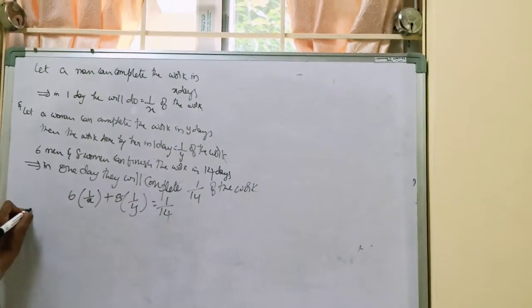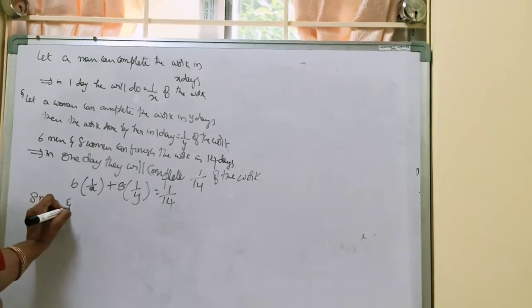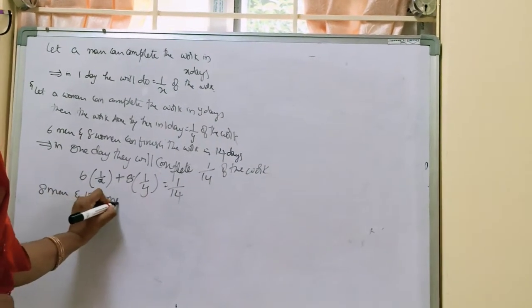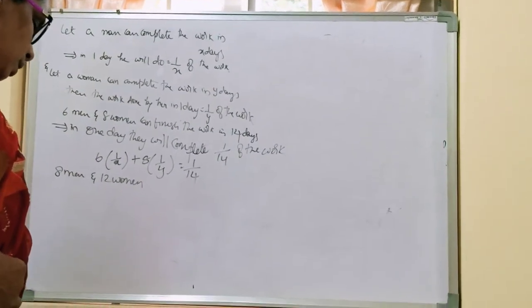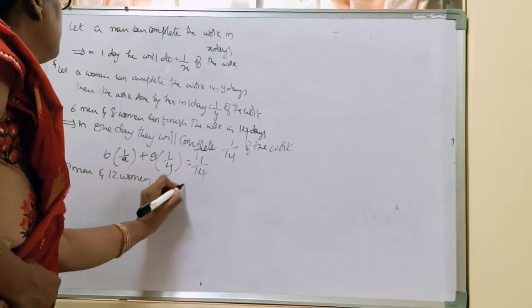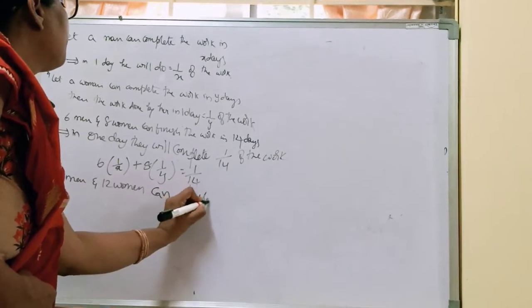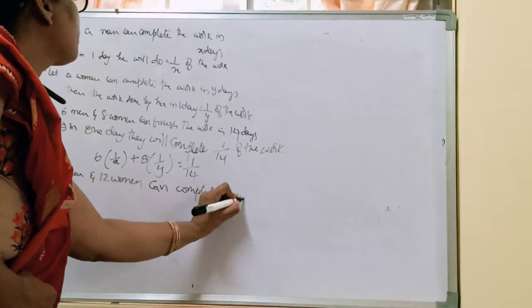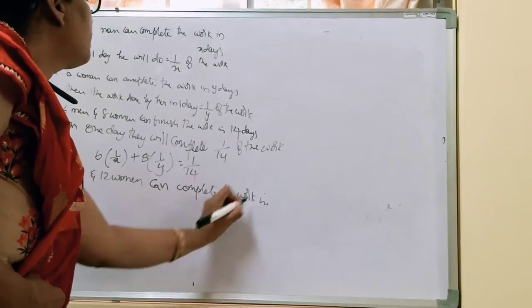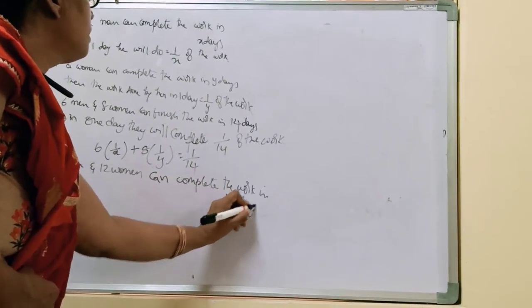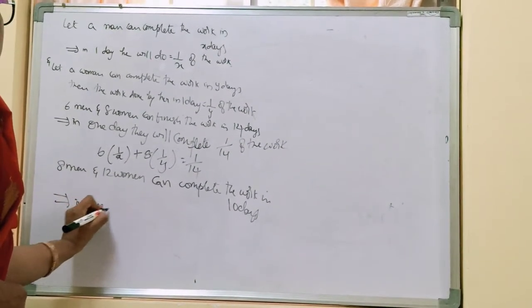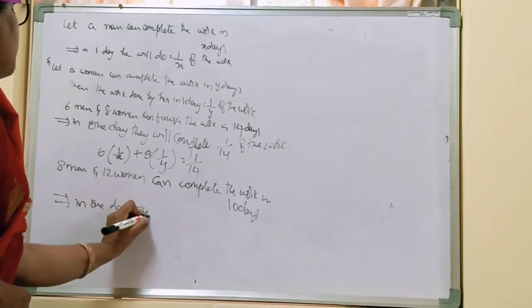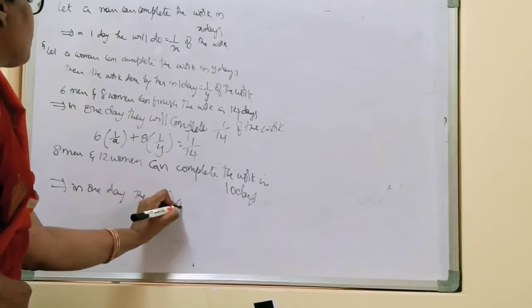What is the next condition given to us? 8 men and 12 women can complete the work in 10 days. It implies that in one day they will complete 1 by 10 of the work.